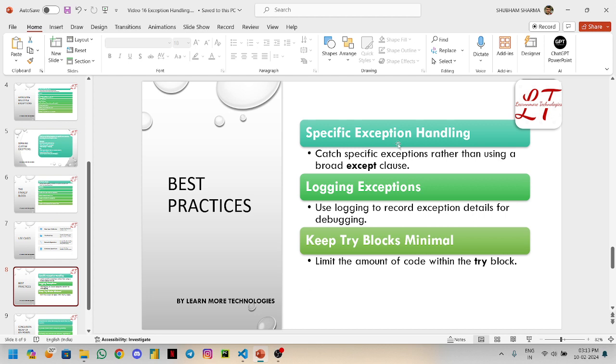What are the best practices? First, specific exception handling: catch specific exceptions rather than using a broad exception clause. Second, logging exceptions: use logging to record exception details for debugging, like creating a file where you can store when and where exceptions are occurring. Third, keep try blocks minimal: limit the amount of code within the try block. Use less code in the try block so it will be easy to understand what is happening.